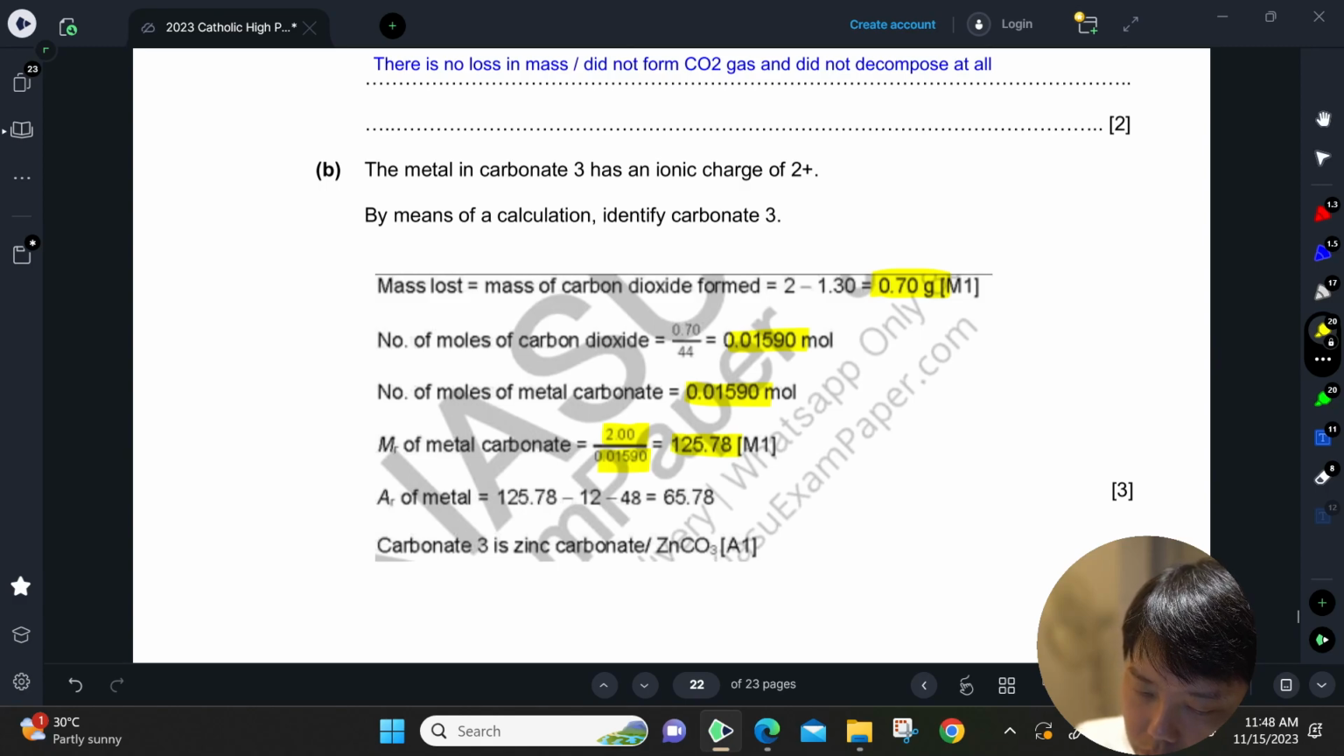Okay, so just take this MR minus off carbon, minus off 3 oxygen, you will get the AR of the metal. So having known the AR, just go to your periodic table to see which element corresponds to this AR. Okay, so the answer here is zinc.